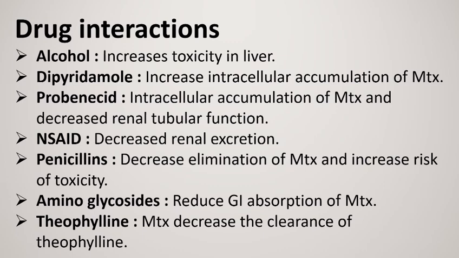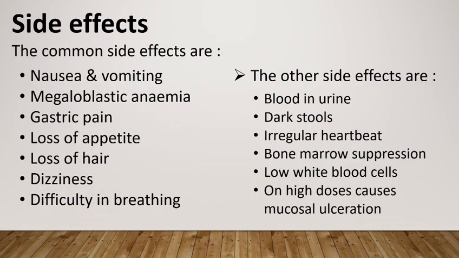Now let's look into the side effects of methotrexate. The common side effects of methotrexate are nausea and vomiting, megaloblastic anemia, gastric pain, loss of appetite, loss of hair, dizziness, difficulty in breathing. The other side effects of methotrexate are dark stools, blood in urine, irregular heartbeat, bone marrow suppression, low white blood cells, and on higher doses, methotrexate causes mucosal ulceration. Over a long duration of treatment, it causes liver damage.